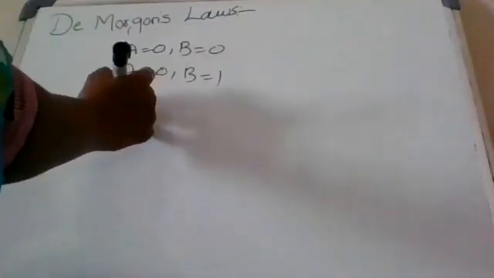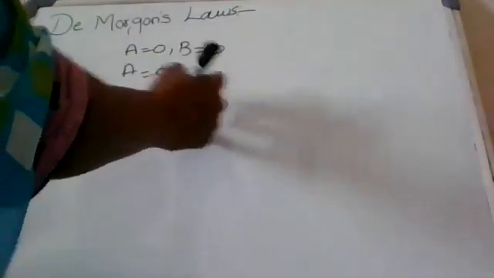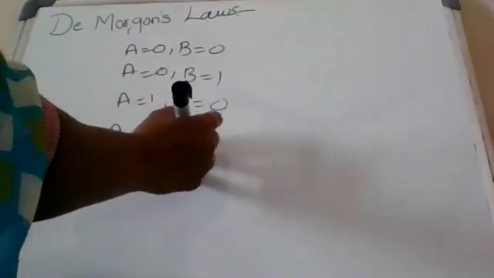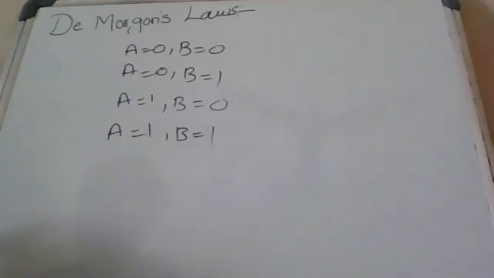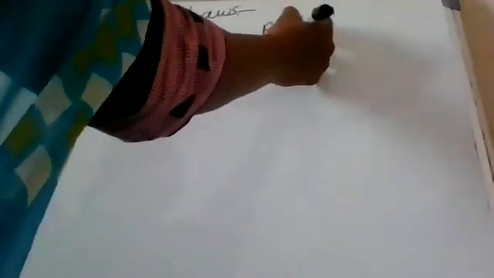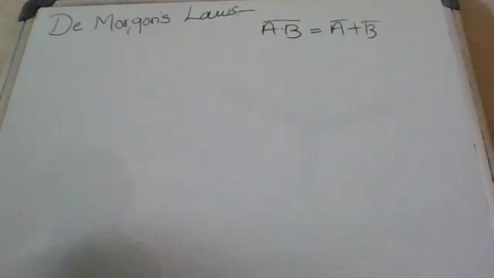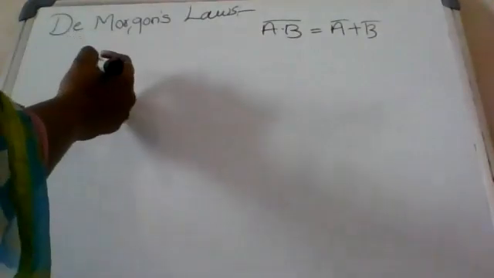The cases are: a equal to 0, b equal to 0; a equal to 0, b equal to 1; a equal to 1, b equal to 0; a equal to 1, b equal to 1. (A dot b) whole complement equal to a complement plus b complement. Case 1.